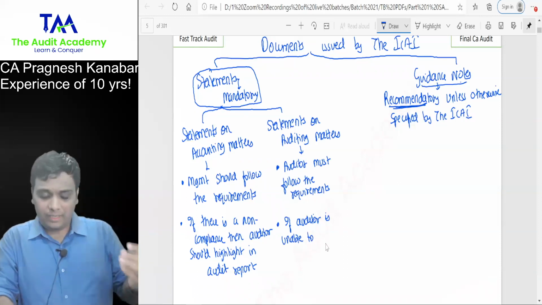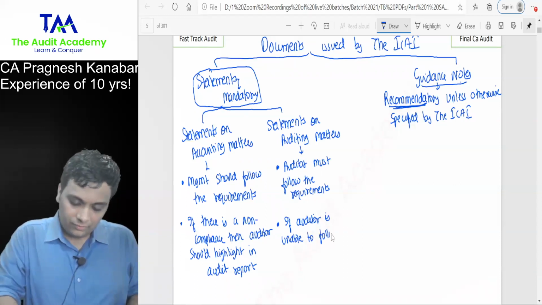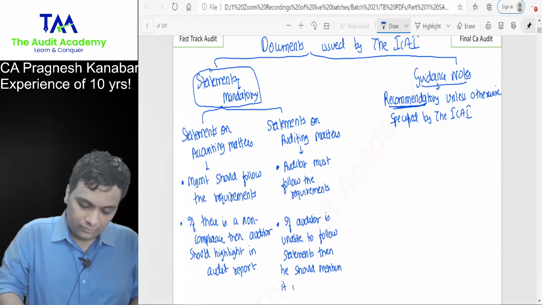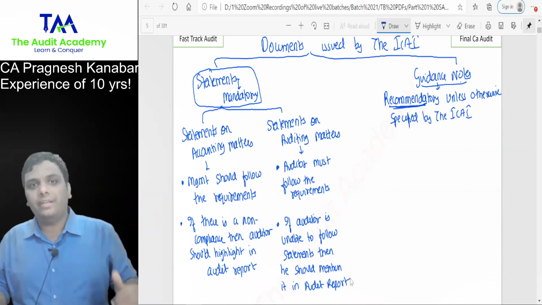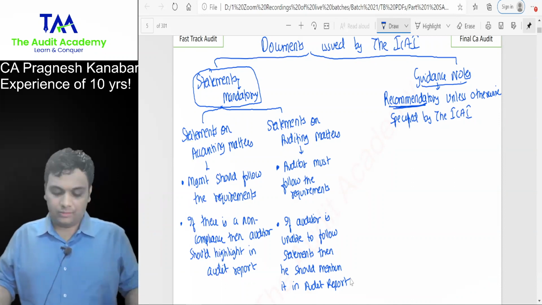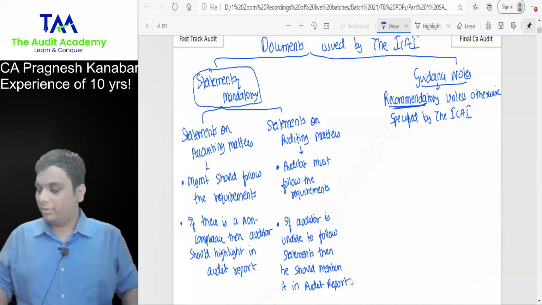If the auditor is unable to follow statements, then he should mention it in the audit report. Yes, Monica. Then he should mention it in the audit report.